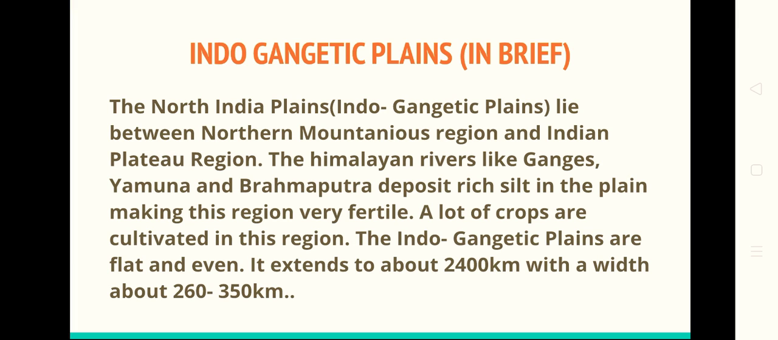Indo-Gangetic Plains. The North India Plains or the Indo-Gangetic Plain lie between the northern mountainous region and the Indian Plateau region. The Himalayan rivers like the Ganges, Yamuna and Brahmaputra deposit rich silt in the plain, making this region very fertile. A lot of crops are cultivated in this region. The Indo-Gangetic Plains are flat and even. It extends about 2400 km with a width of about 60 to 350 km.